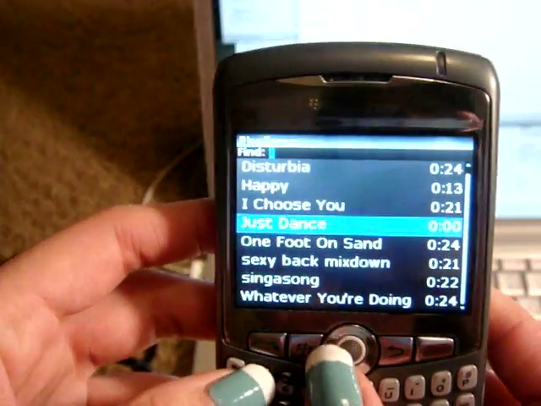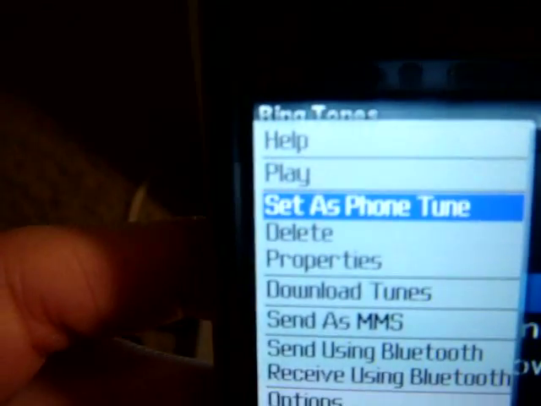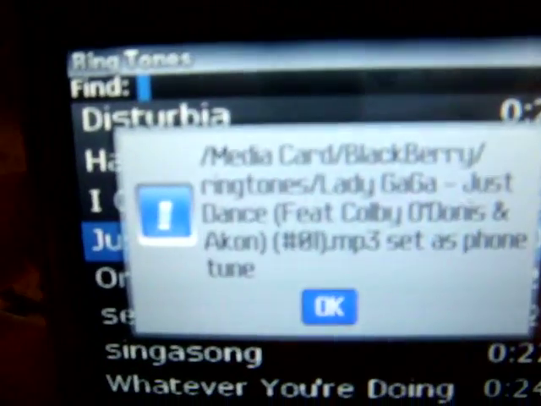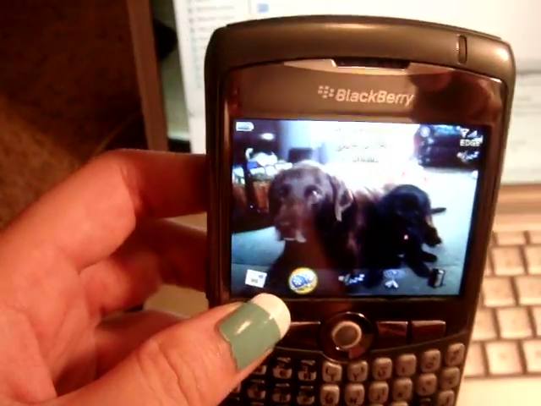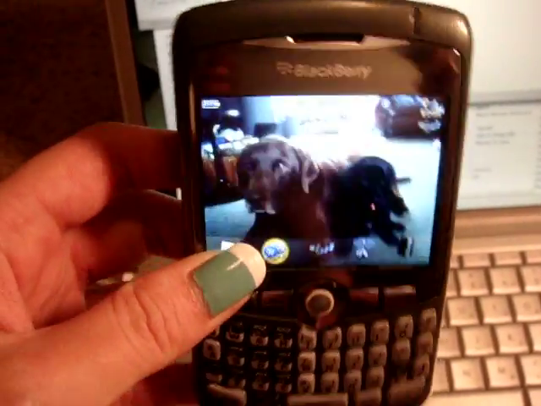And I can set it as my ringtone if I go to the menu and set as phone tune. And it's going to ask, and you say OK. And now when anybody calls, that ringtone will go off. And that's how to make ringtones and send it to your Blackberry Curve.